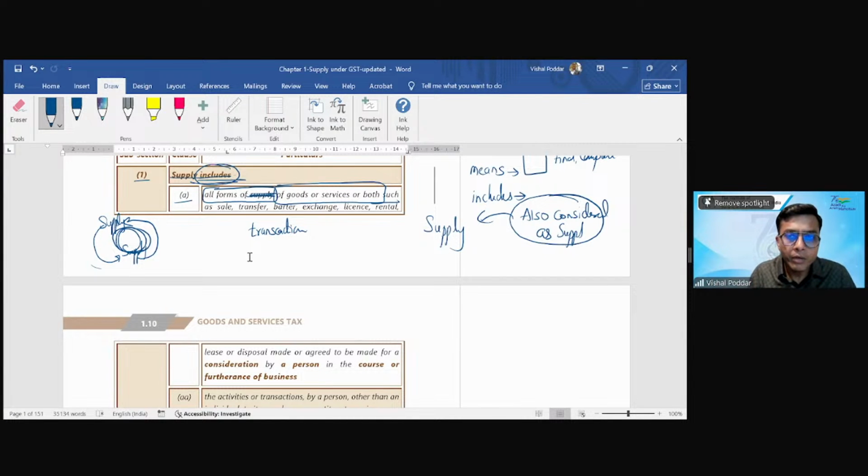Then they start with the words such as. So even though the definition is inclusive, the definition puts a rider that when I say I will include all forms of transaction here, this transaction should be such as, meaning similar to one of these. And that is where, if I have to give you a simplified one word meaning of 7.1a, I will say supply means a commercial transaction.